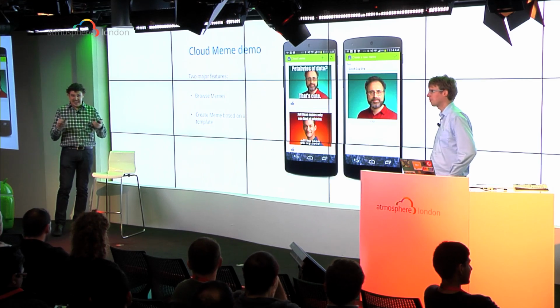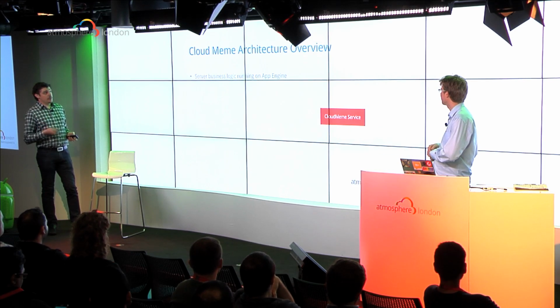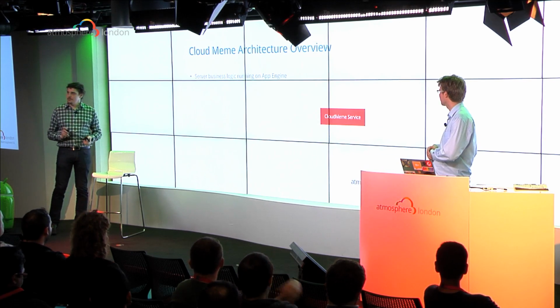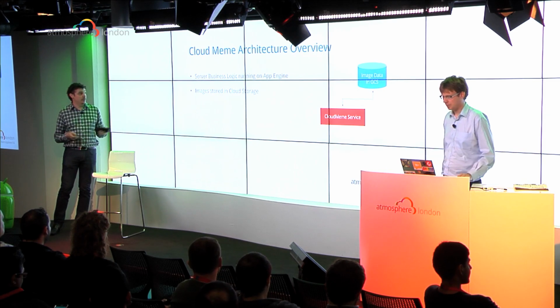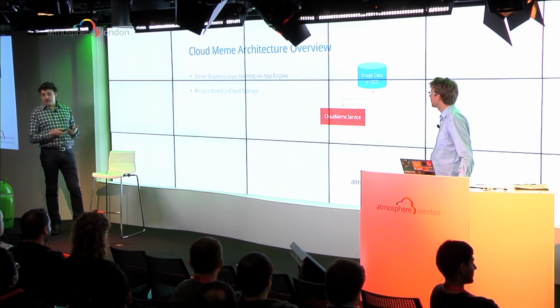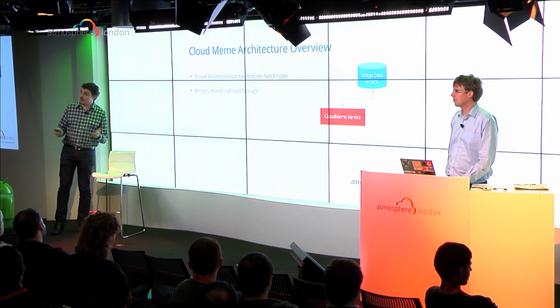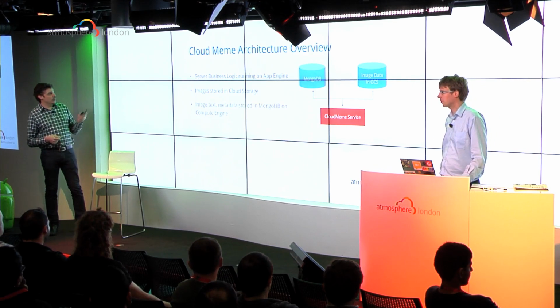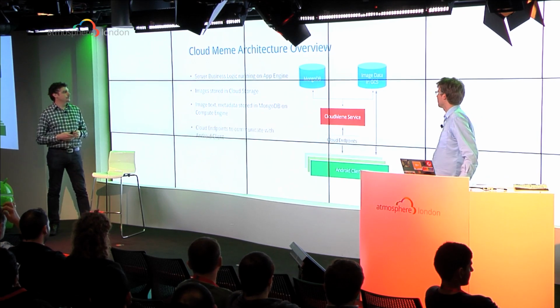So we're going to show you how we can run this on a mobile phone, which obviously needs an easy service to do cloud. We're going to run the server business logic on App Engine. We've got images, so we need to store those somewhere, so we're going to put them in Google Cloud Storage. And in terms of data store, we obviously have our Google Cloud Datastore, but we want to show you the interoperability we have with great open source software as well. So we're going to use MongoDB to store the text and the metadata of the images.